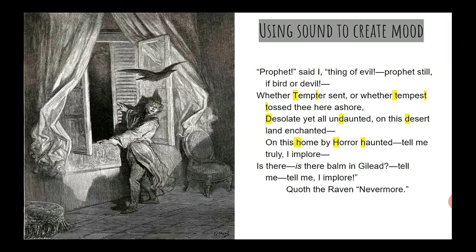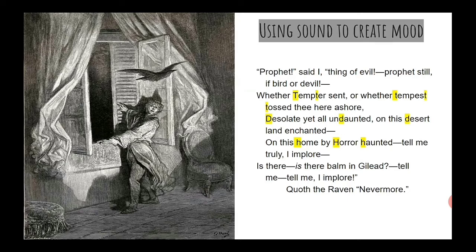Prophet, said I, thing of evil, prophet still, if bird or devil, whether tempter sent or whether tempest tossed thee here ashore, desolate yet all undaunted, on this desert land enchanted, on this home by horror haunted, tell me, truly I implore, is there balm in Gilead? Tell me, I implore. Quoth the raven, nevermore.